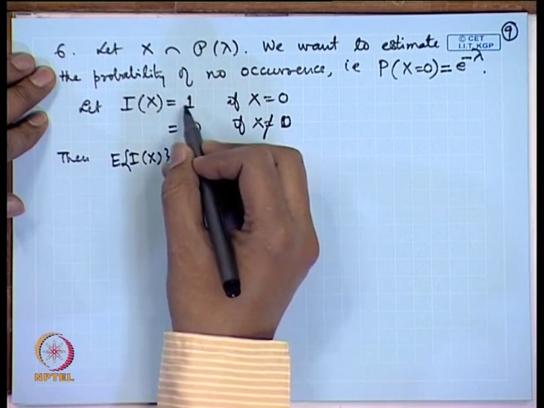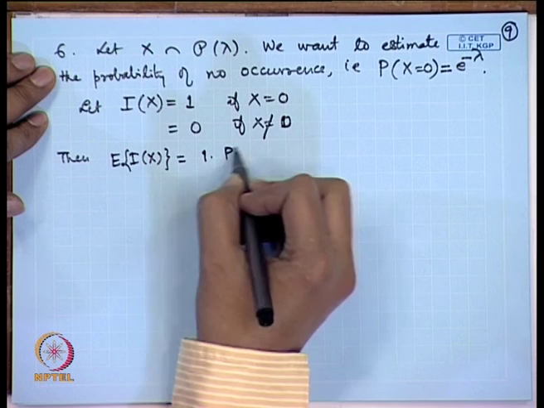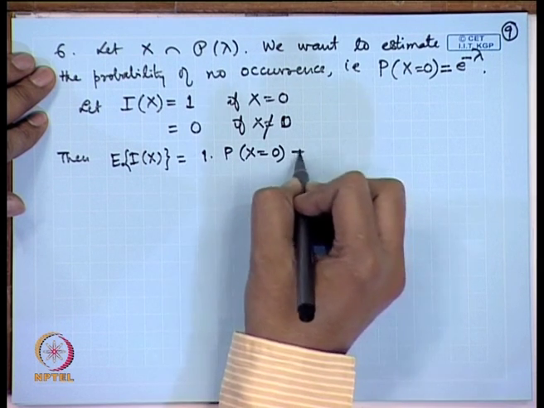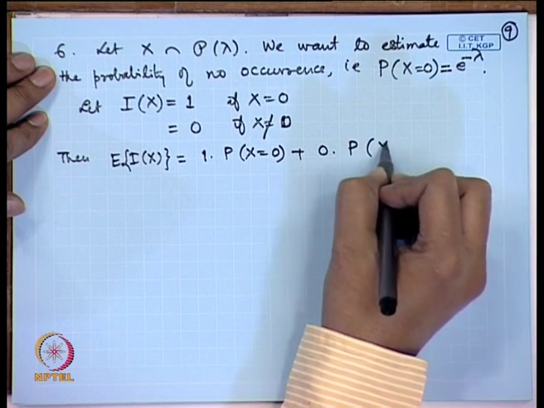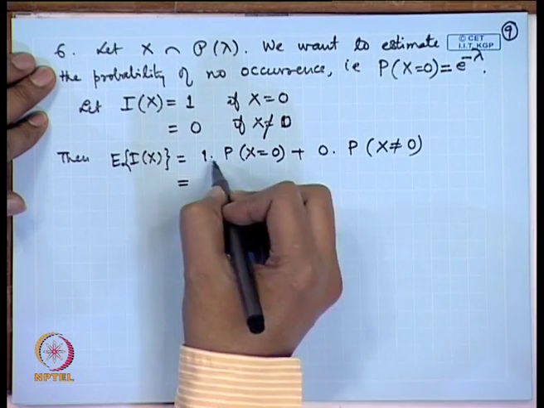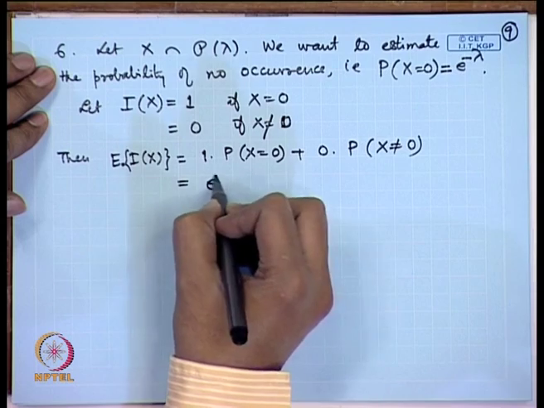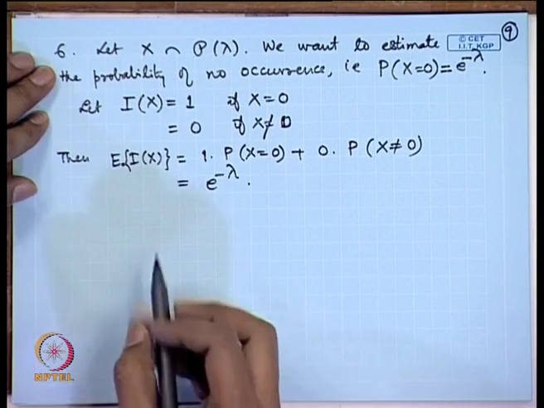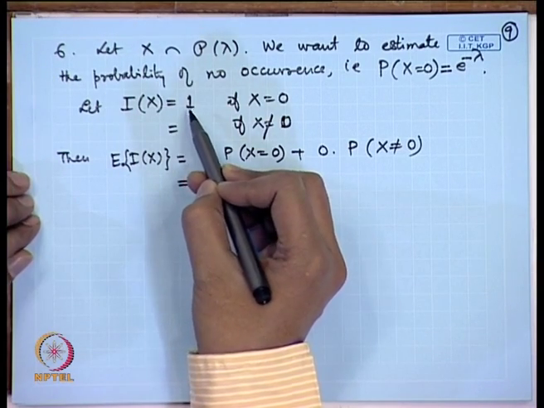That is equal to 1 into probability of X is equal to 0 plus 0 into probability X not equal to 0. So, this cancels out and we get only probability X equal to 0, which is our required parameter. So, here the indicator function of the set where X equal to 0 itself becomes an unbiased estimator for the parameter, or you can say the probability e to the power minus lambda.